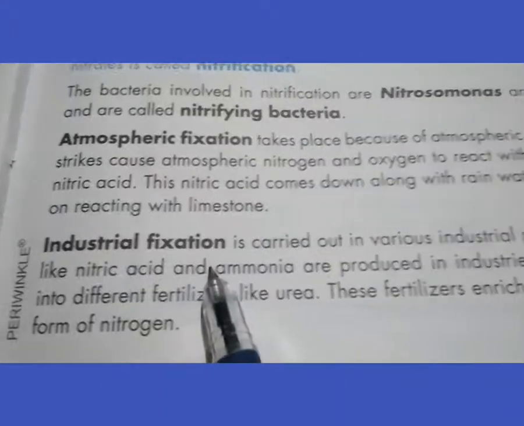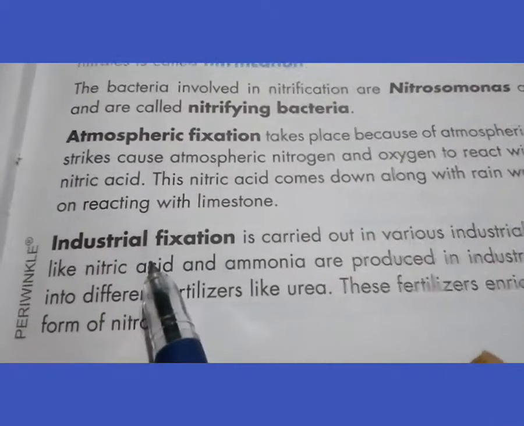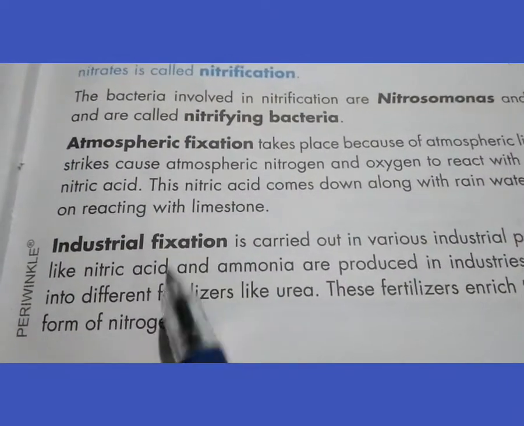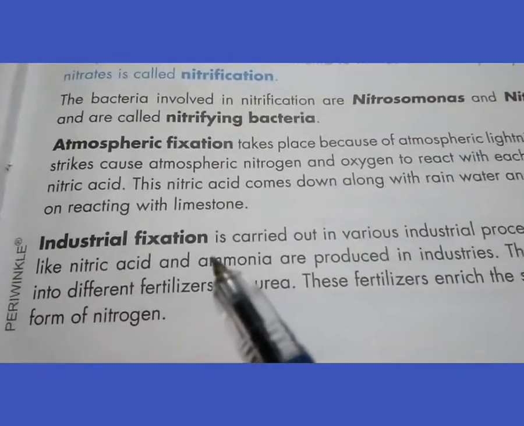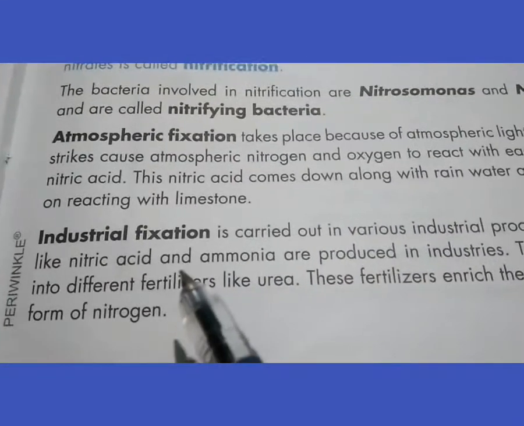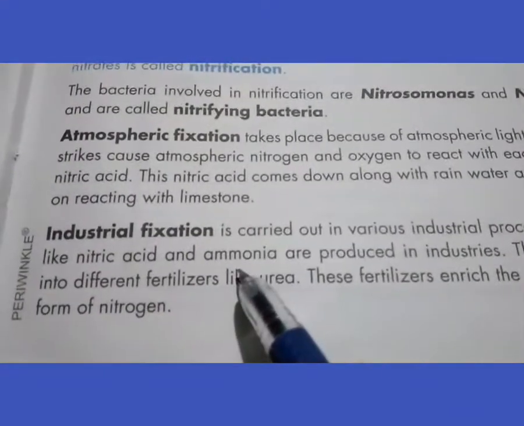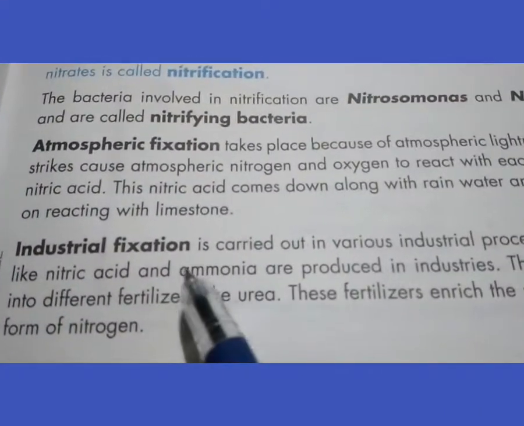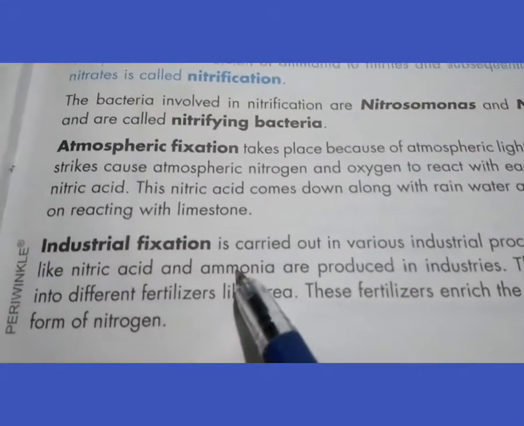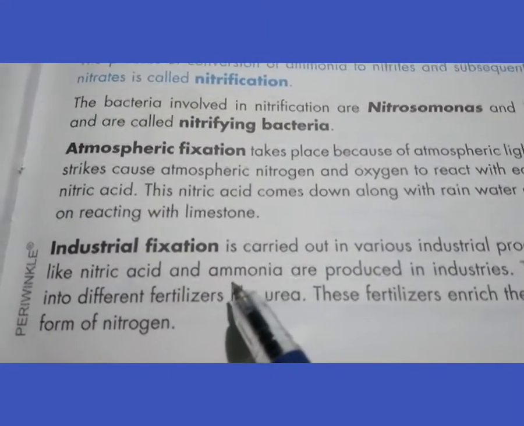And industrial fixation is carried out in various industrial processes. You have seen that some black or white colored material substances are always given to the crop plants so that they grow properly in the crop field. This black or white colored material is a form of nitrates.